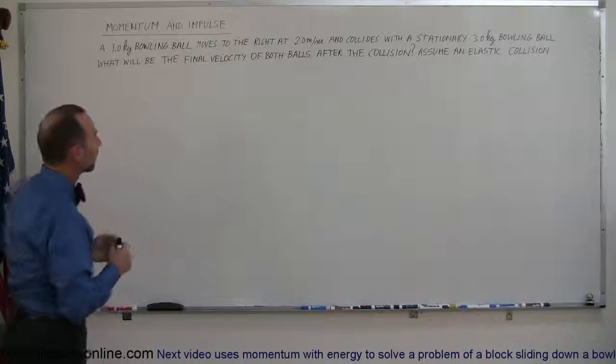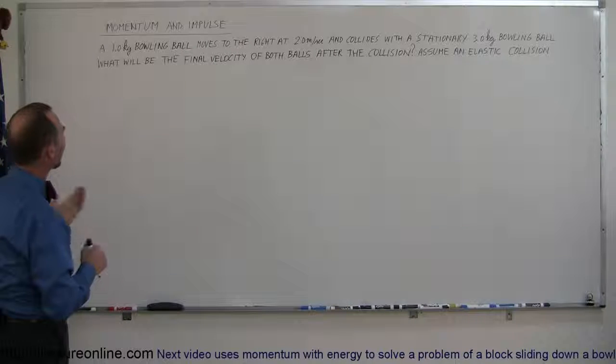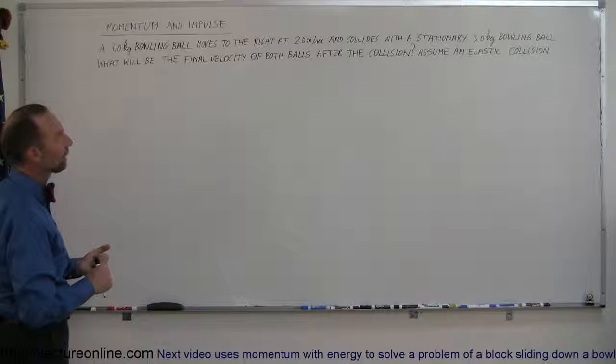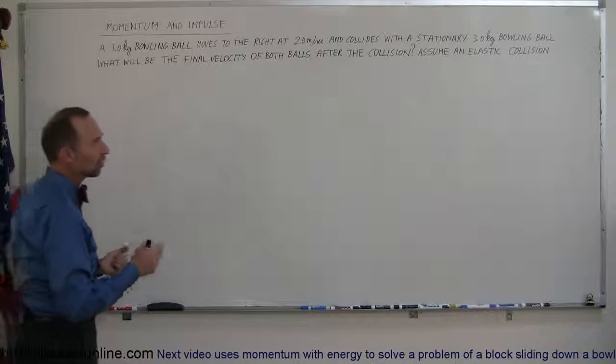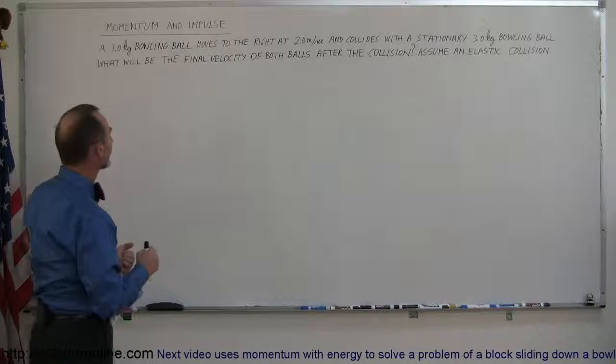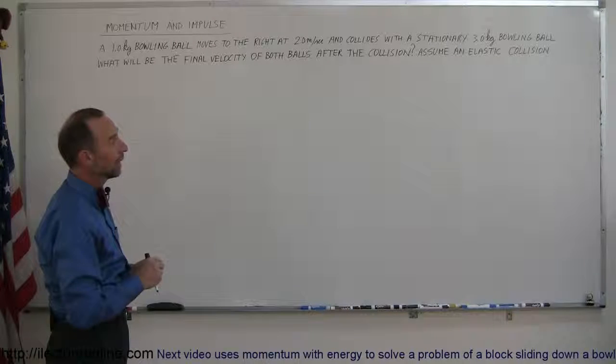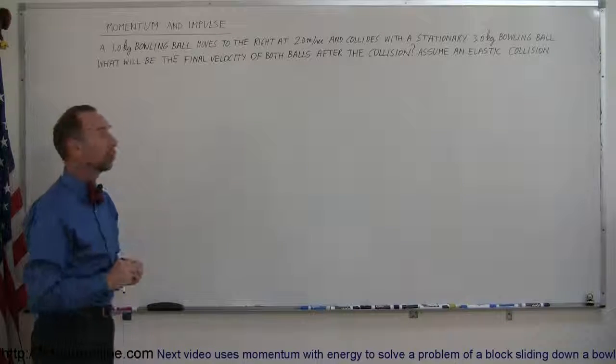And so typically we'll have to find both of the velocities of the two objects after the collision. So if you want to solve a problem like this, here's the example: we have a 1 kilogram bowling ball which is moving to the right at 2 meters per second, and it collides with a stationary 3 kilogram bowling ball. What will be the final velocity of both balls after the collision? And assume an elastic collision, like I told you already.